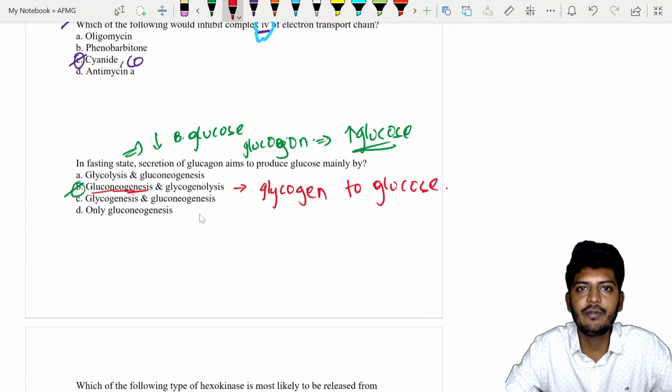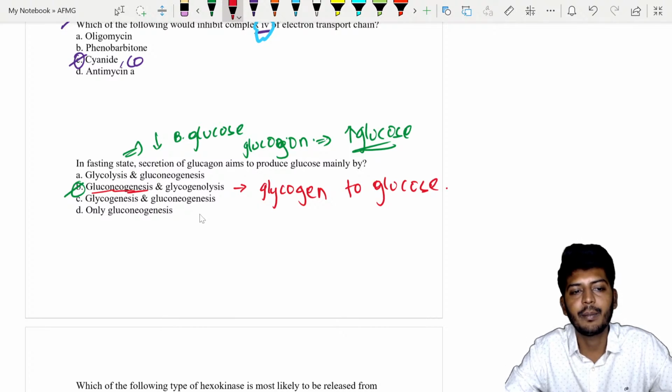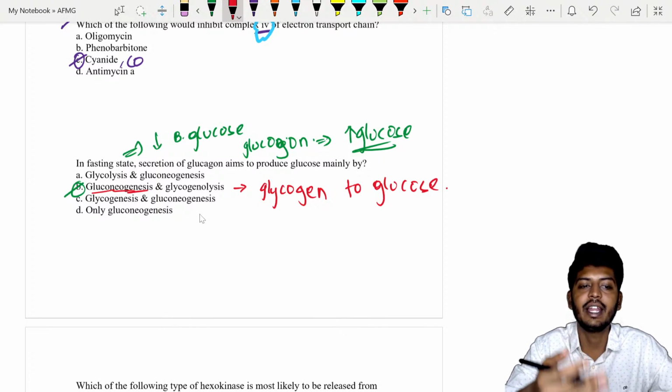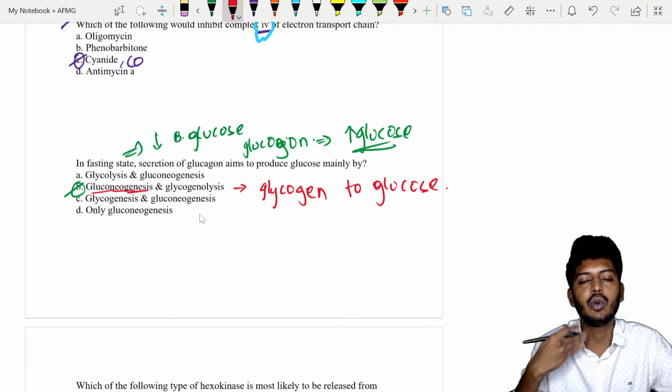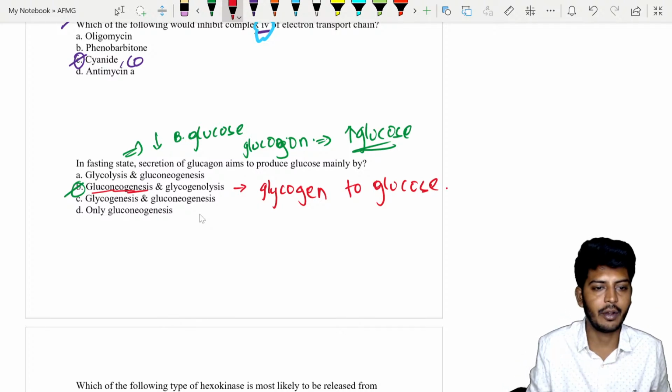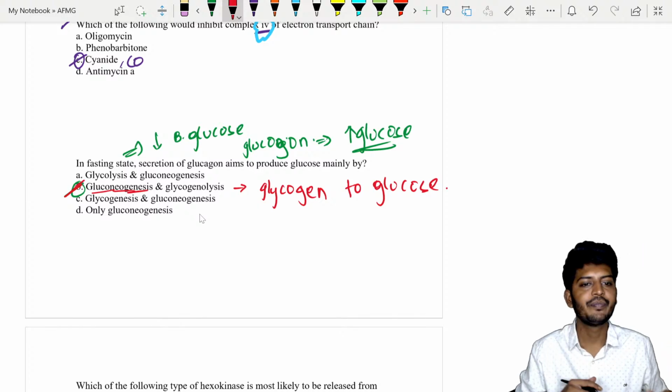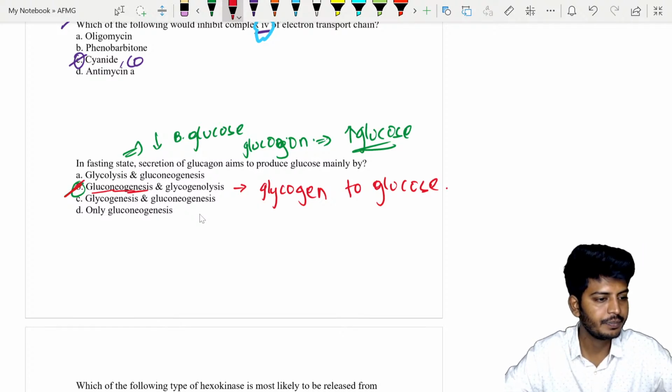And remember, gluconeogenesis means formation of glucose from non-carbohydrate sources such as amino acids and also your fatty acids. So this non-carbohydrate source creating the glucose, we call it gluconeogenesis. So glucagon increases both gluconeogenesis and breakdown of glycogen. That is how it is increasing the blood glucose levels.